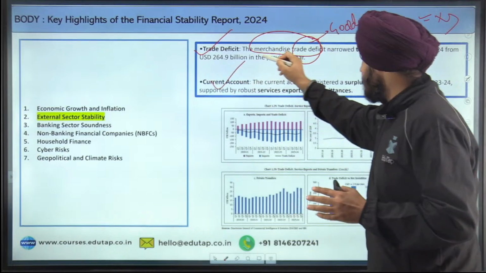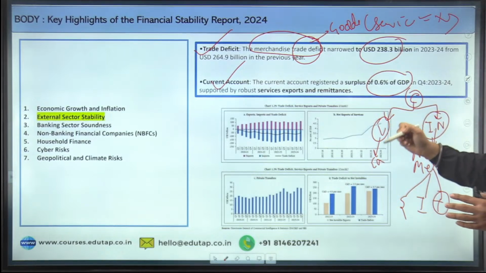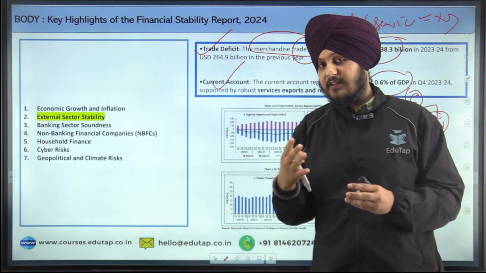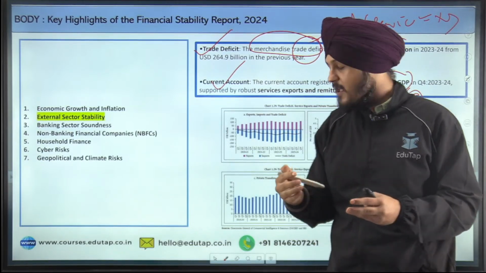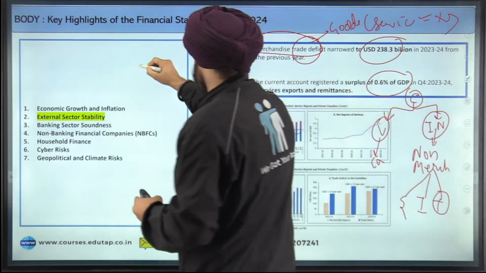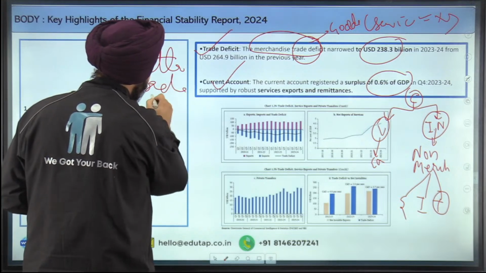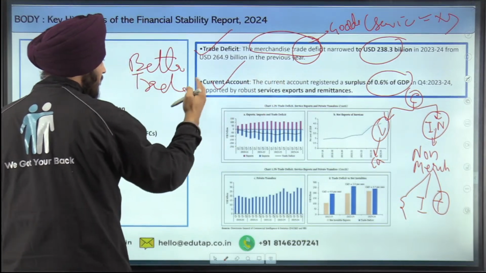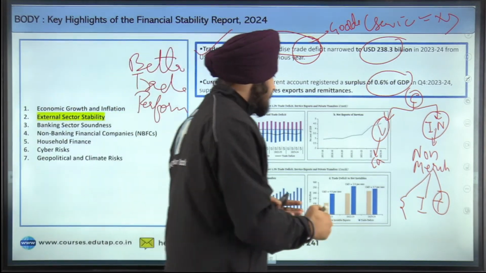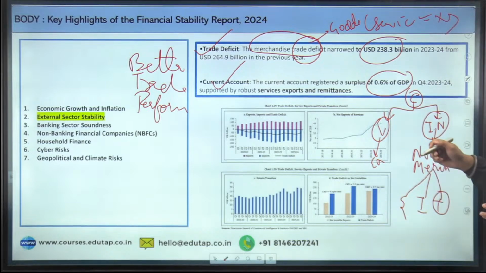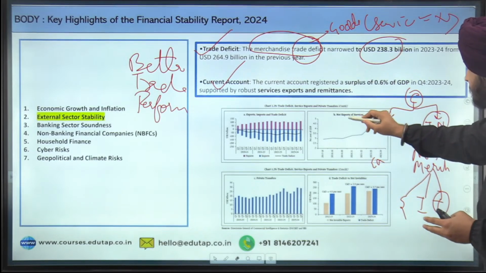So when we talk about the current account registered a surplus of 0.6% of GDP, what does it show? That somewhere our exports have increased as compared to the imports. Because of this export increase, what has happened? We have witnessed a better trade performance, and this is something that has been highlighted as a part of the report.